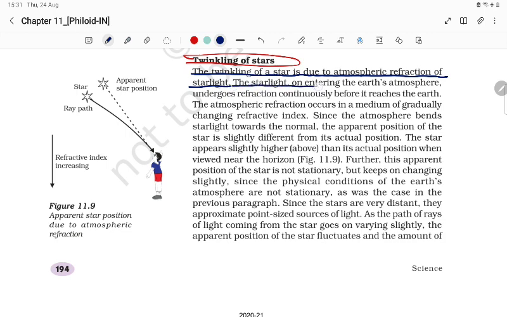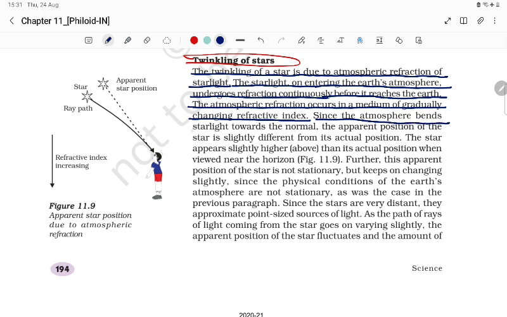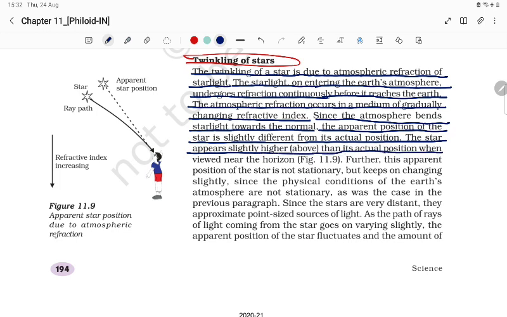The starlight on entering the earth's atmosphere undergoes refraction continuously before it reaches the earth. The atmospheric refraction occurs in a medium gradually changing in refractive index. Since the atmosphere bends starlight towards the normal, the apparent position of the star is slightly different from the actual position. The star appears slightly higher than its actual position when viewed near the horizon.